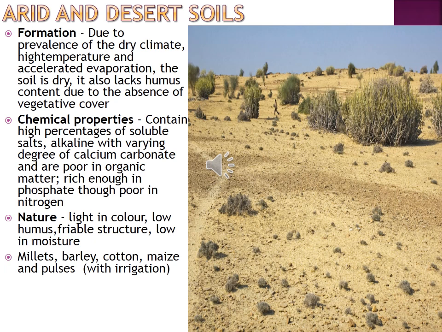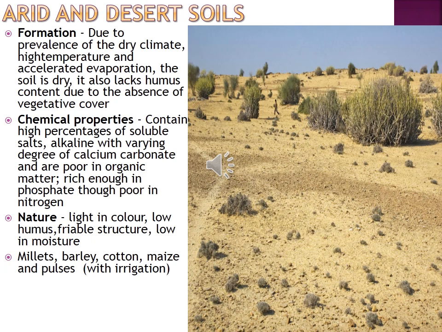The nature of arid and desert soil: they are light in color with low humus. The structure is friable, meaning broken into small pieces. They are also low in moisture, because of the high temperature and dry climate.